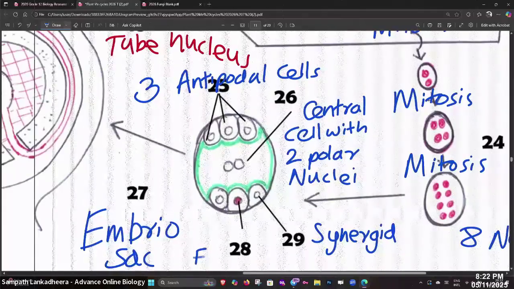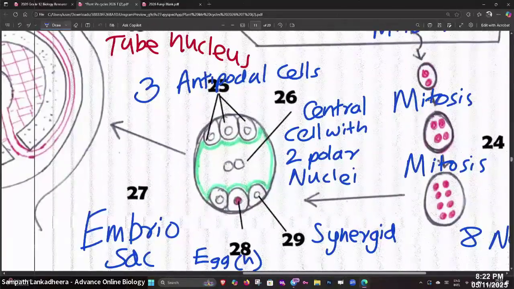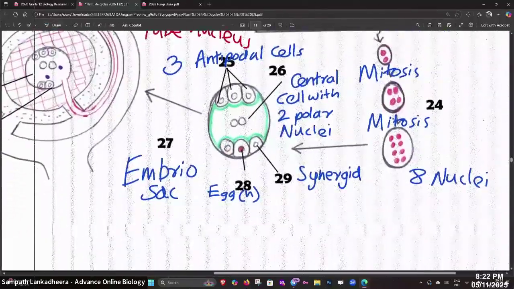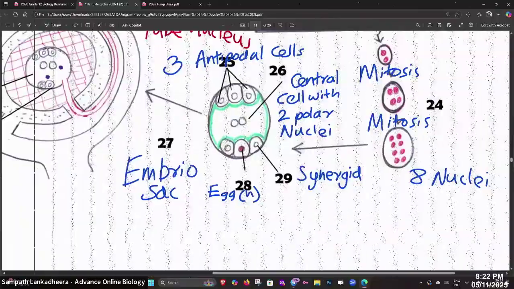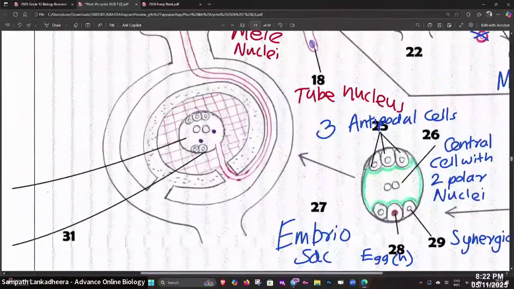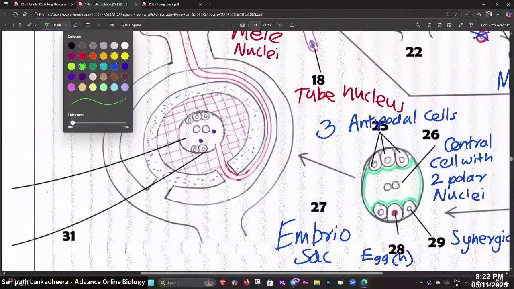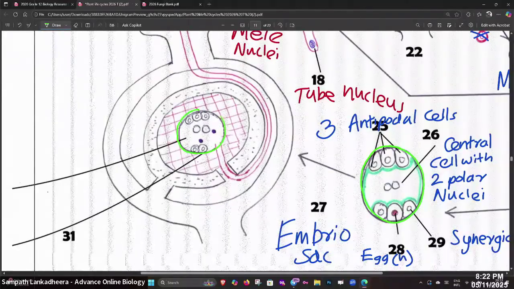What's that? Egg. Haploid egg is there. That's the egg. Beautiful egg. Right, people? So this one is actually present inside this whole thing. It's there. So now we have to see what happens.